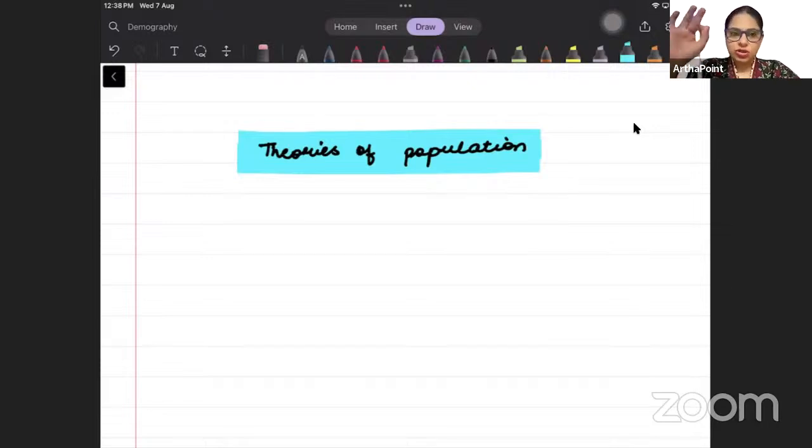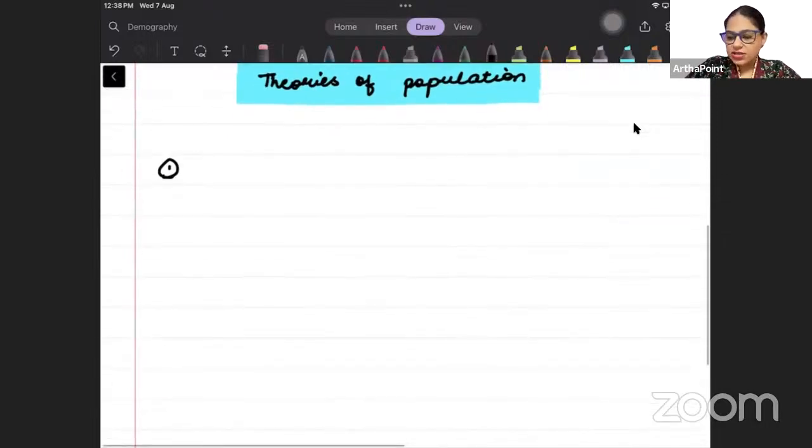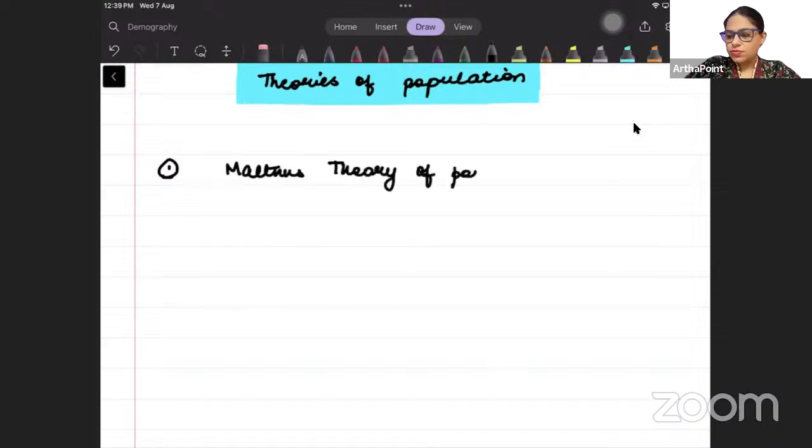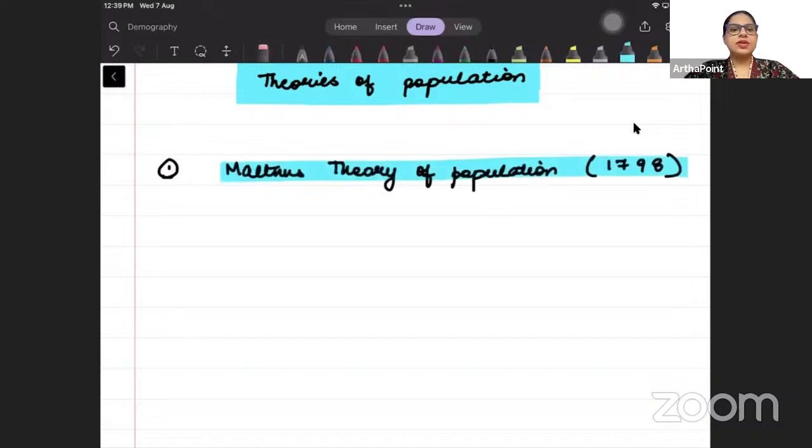The first theory of population that we have is called the Malthusian or Malthus theory of population. Remember, this was the very first theory. It came in the year 1798. This theory basically, just listen to the story first.